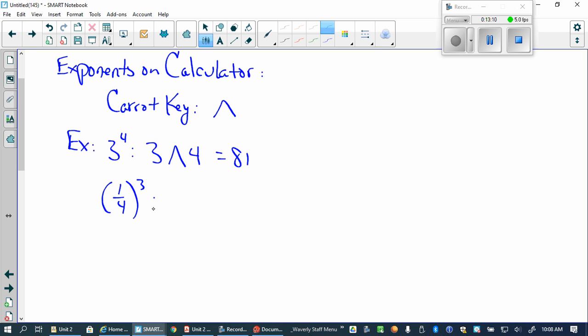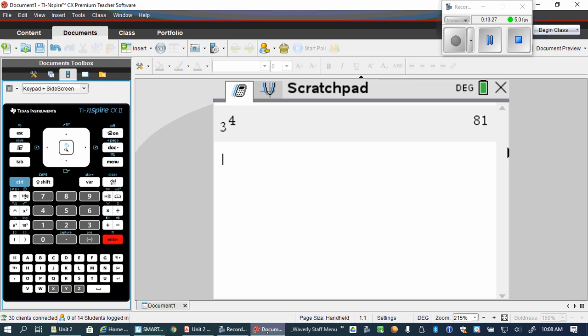You're going to put parentheses, 1 divided by 4, close your parentheses, right? Caret button, 3. 1/64. So let's try that.